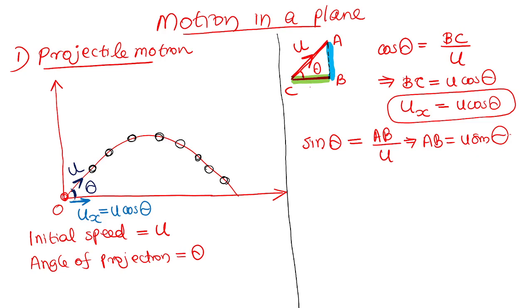AB equal to U sin theta. AB is the vertical distance covered in 1 second. Can I explain like that? BA is what? As the body is moving like this, the height is increasing, right?